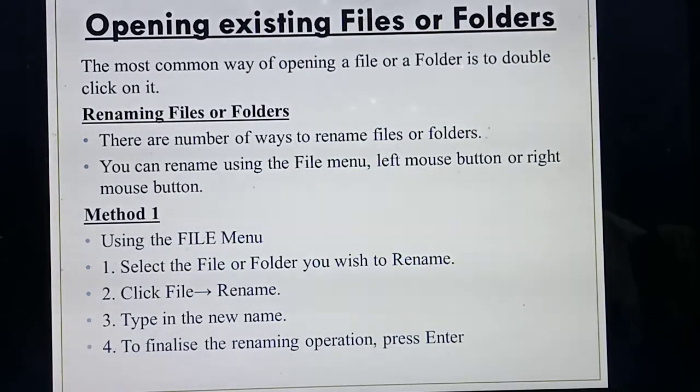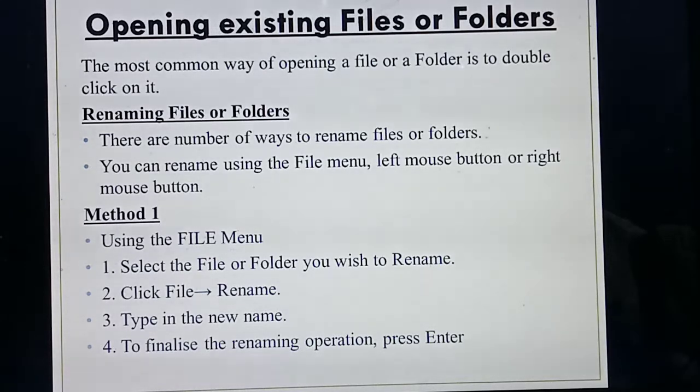Then the next thing is opening existing files or folders. What do you mean by existing? Existing is nothing but already having something, or something already present. That is what you are going to open. For example, on your mobile phone also a lot of folders will be there. Among that, if you need to open a particular folder, what will you do? You will just double click or click that folder, or touch that folder, and the folder will open. In the same way, a lot of files and folders are already there.